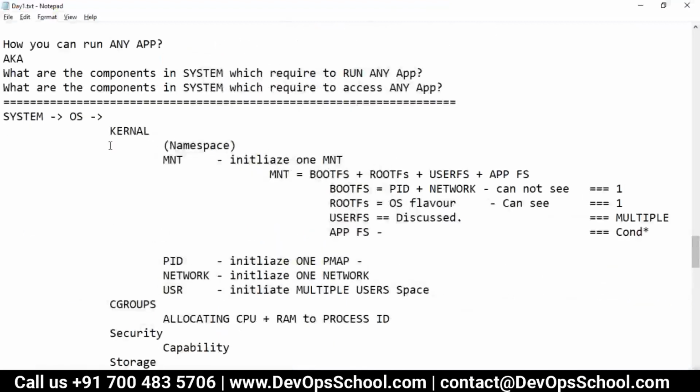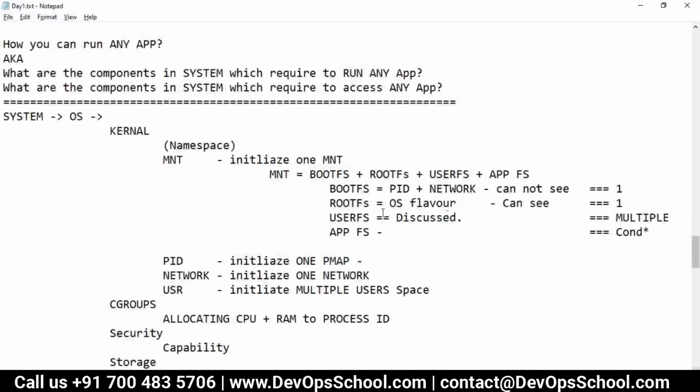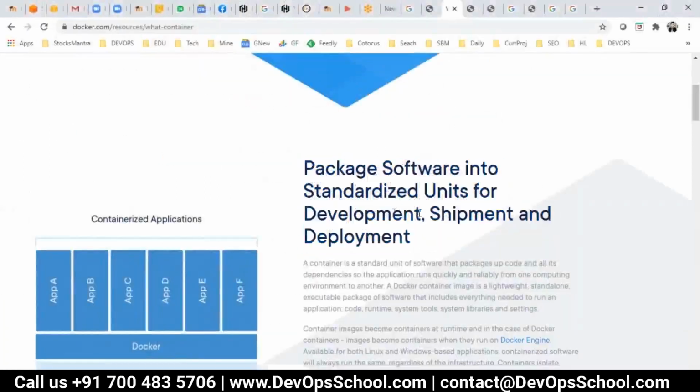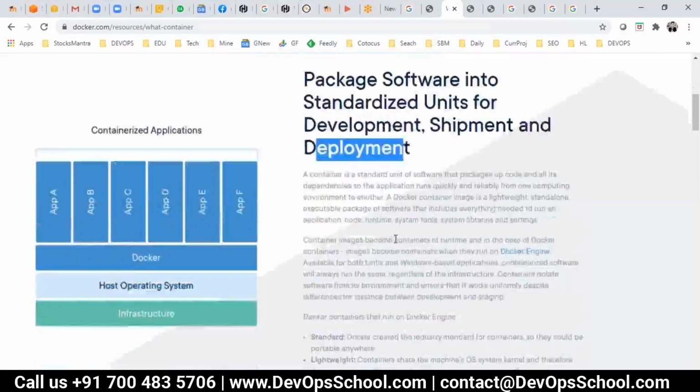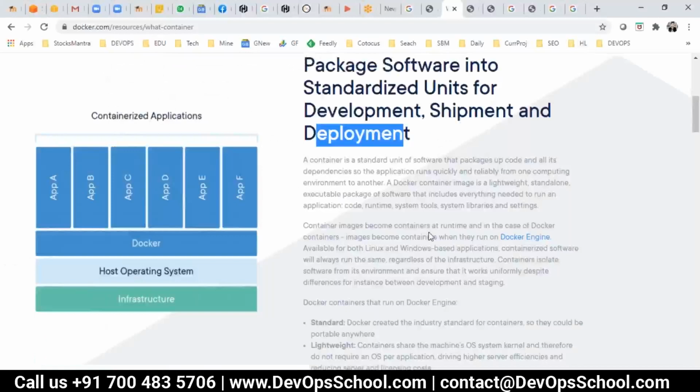It's a platform. So this container you can ship it, run it, deploy it. It means you want to run in dev, production, whatever, you can run it as it is. So it's completely independent. That's the reason you can ship it anytime, at any given point of time. So if you see here, a container is a standard unit of software.